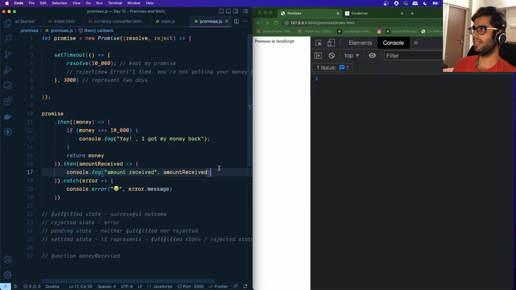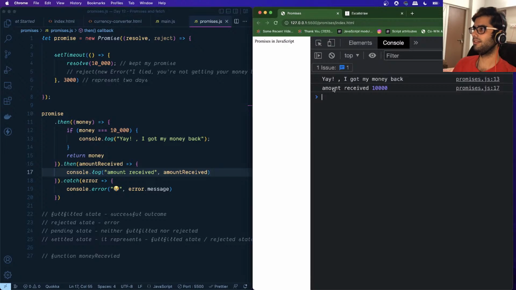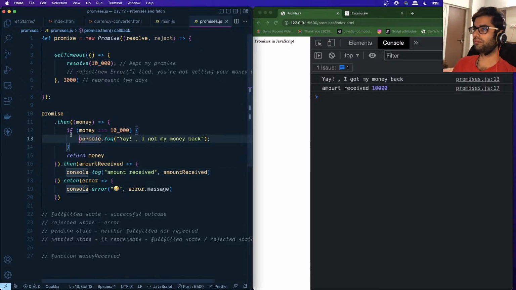Anyways, now let's correct this, and you can see after a duration of 3 seconds, whatever was the output of this promise, we got that as the input for the next promise in the chain, right? So this is how you can chain promises and, based on the outcome of one promise, you can decide what to do going ahead.